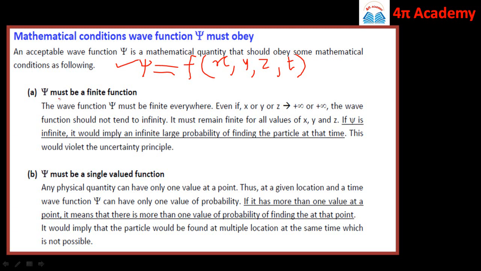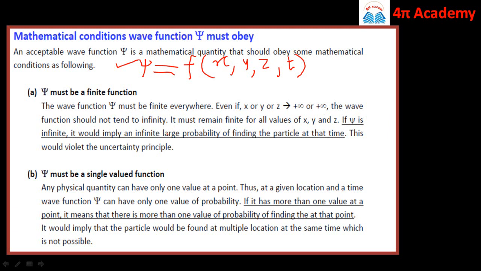The first mathematical condition is that this wave function must be a finite function. The wave function psi must be finite everywhere, even if the value of x or y or z tends to infinity. The wave function should not tend to infinity, so it must remain finite for all the values of x, y and z.